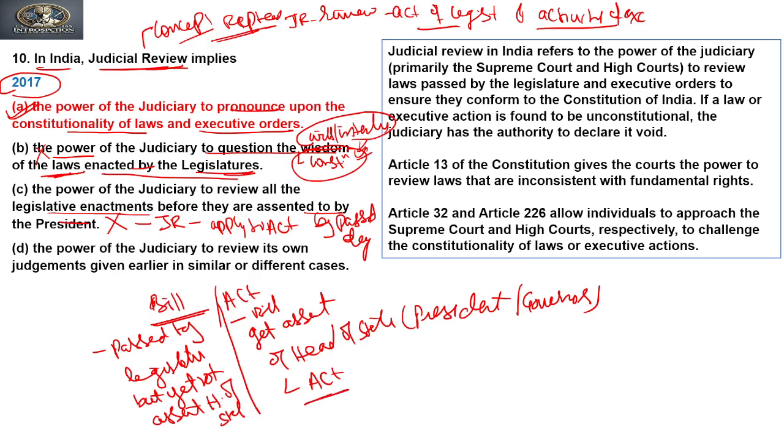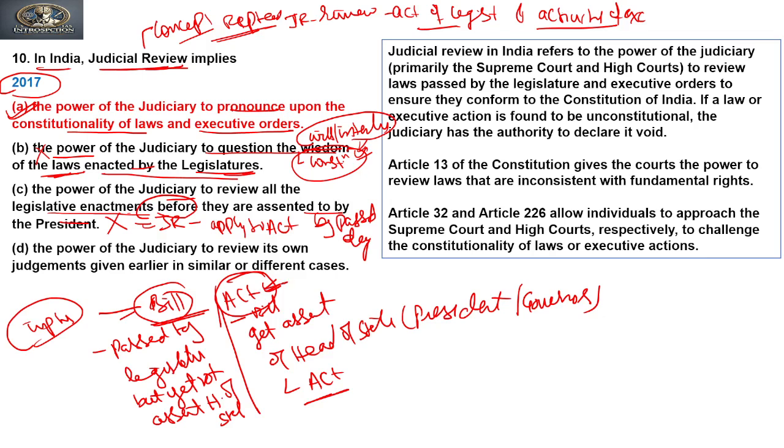So as soon as the bill gets the assent of the head of state, the bill becomes an act. So the statement says the power of judiciary to review all the legislative enactments before they are assented by the president. No, it can only be challenged in a court of law once it becomes an act. Why? Because a bill is not intended for implementation. The executive of the country is not going to implement the bill.